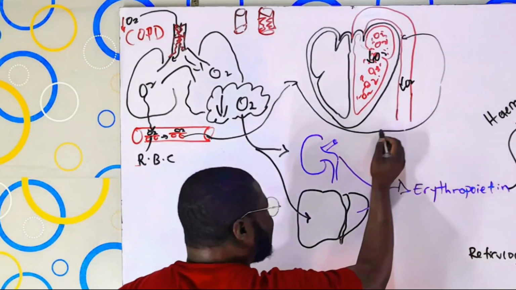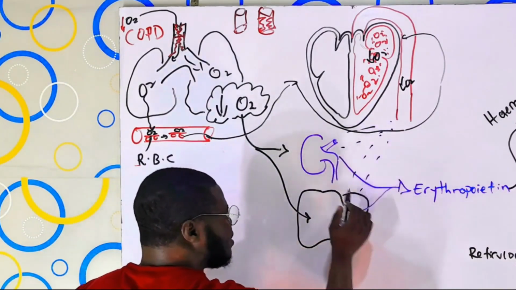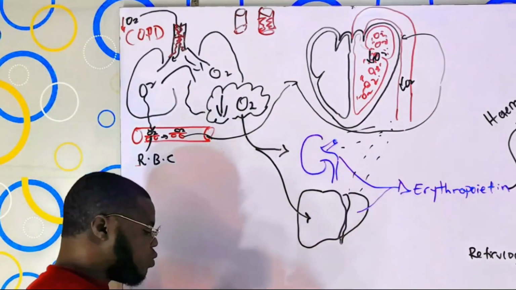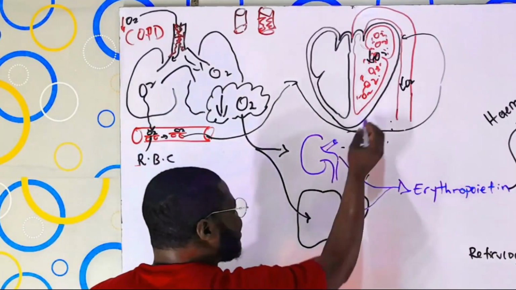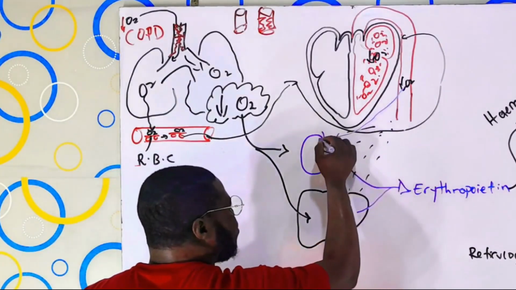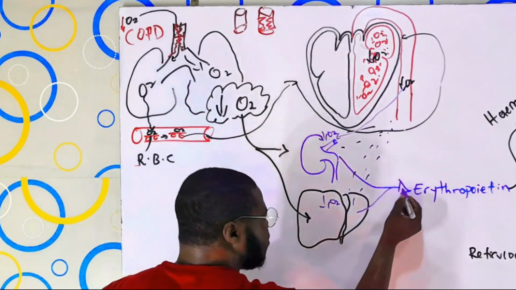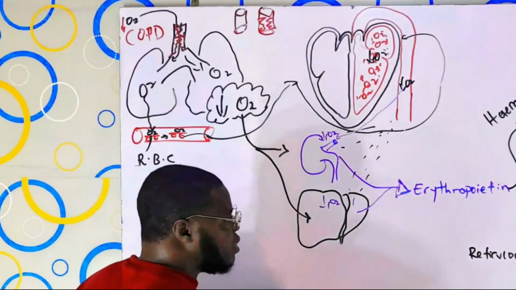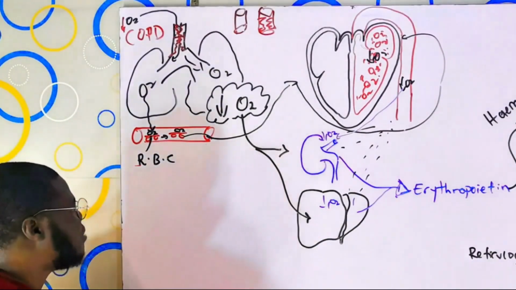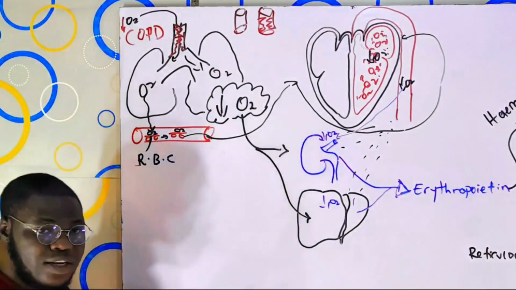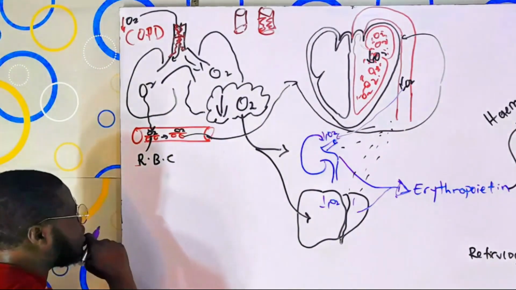And because of that, when blood reaches things like the kidney, right here, or things like the liver, the cells inside them are going to release what? They are going to release erythropoietin. Because what they sense from this blood is what? A reduction in oxygen level. And they are going to release what now? Erythropoietin. Now, before we proceed, normally, let's assume that the amount of red blood cells inside the blood is, let's say, 45%, which is normal. And the point is, let's just use percentage.